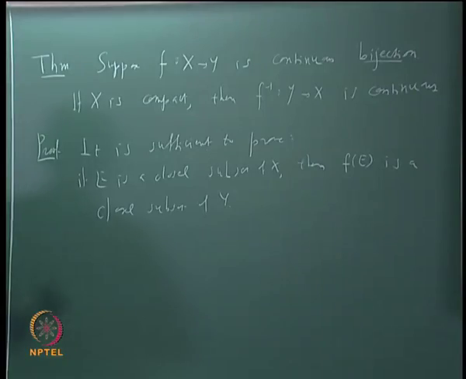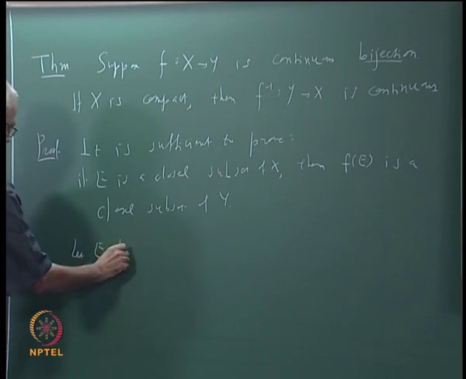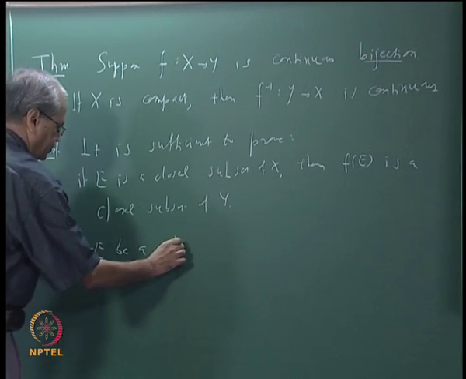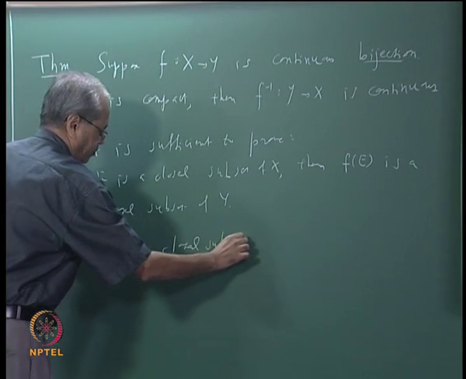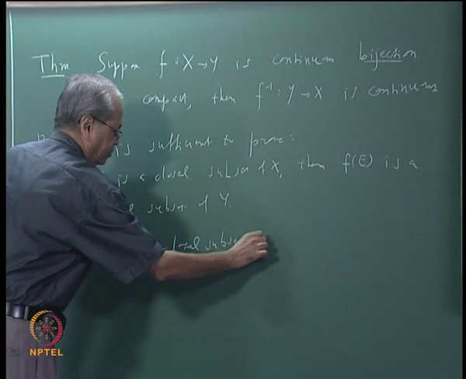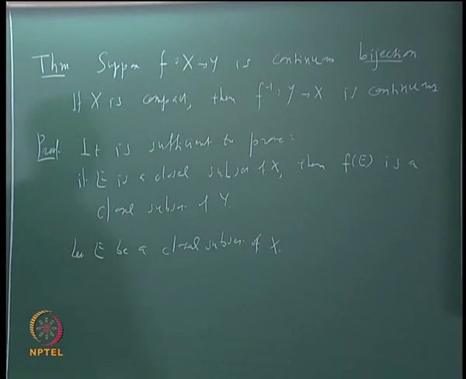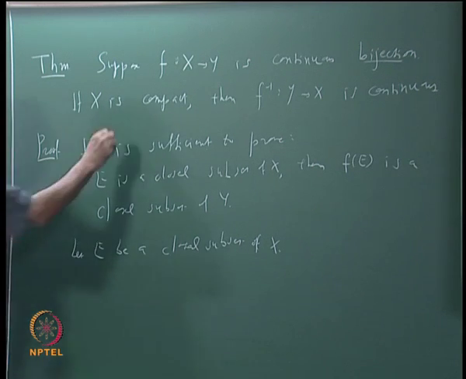So let us start from this. Suppose E is a closed subset of X. But we have assumed that X is compact, remember.